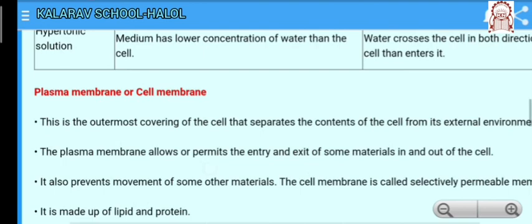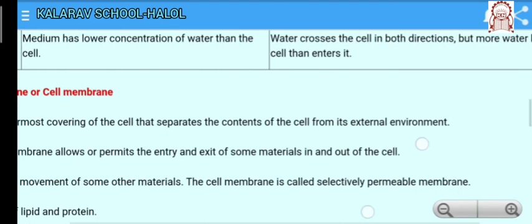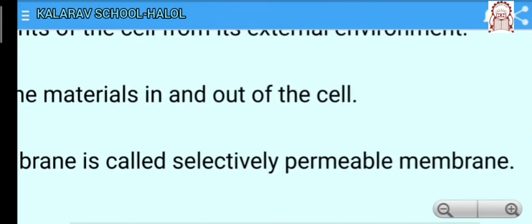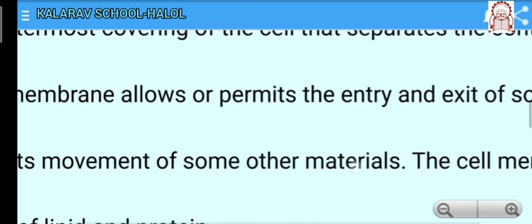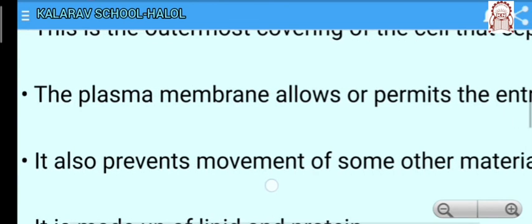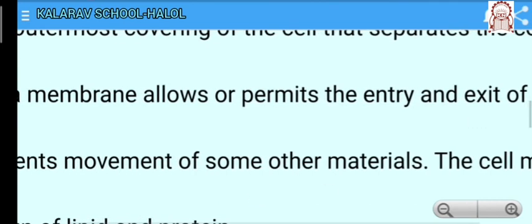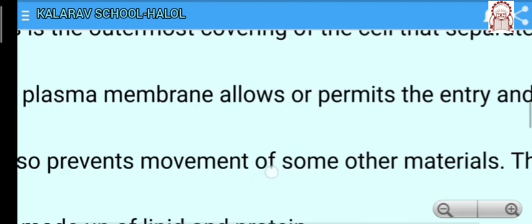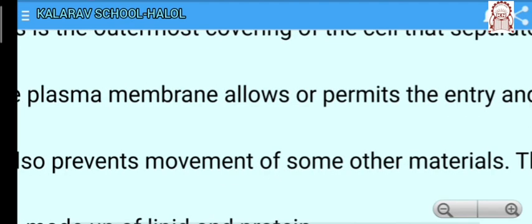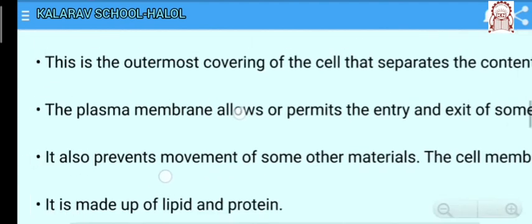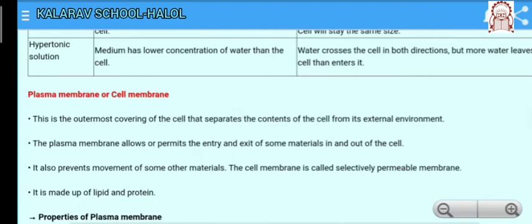That is why the plasma membrane is called a selectively permeable membrane. Why is it selectively permeable? Because it also prevents the movement of some other materials. It doesn't allow all the materials to pass into or out of the cell.